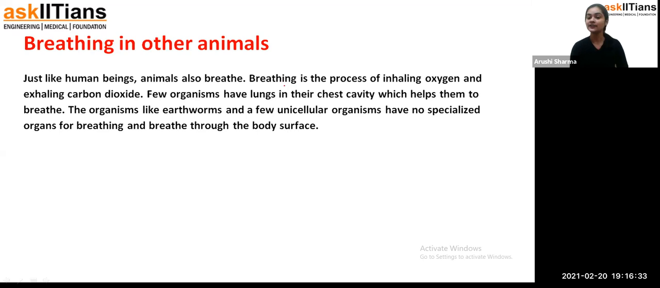So it's just that we know breathing and respiration are two different things, but we can say that breathing is a part of respiration. Respiration is a whole process, and breathing is just a small part of it. But if breathing is not there, respiration is not possible, because breathing is the process of inhaling oxygen and exhaling carbon dioxide.